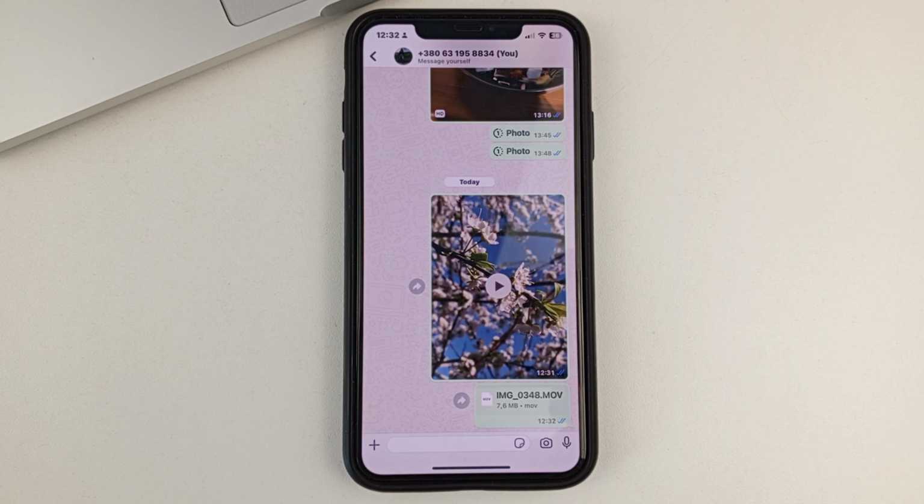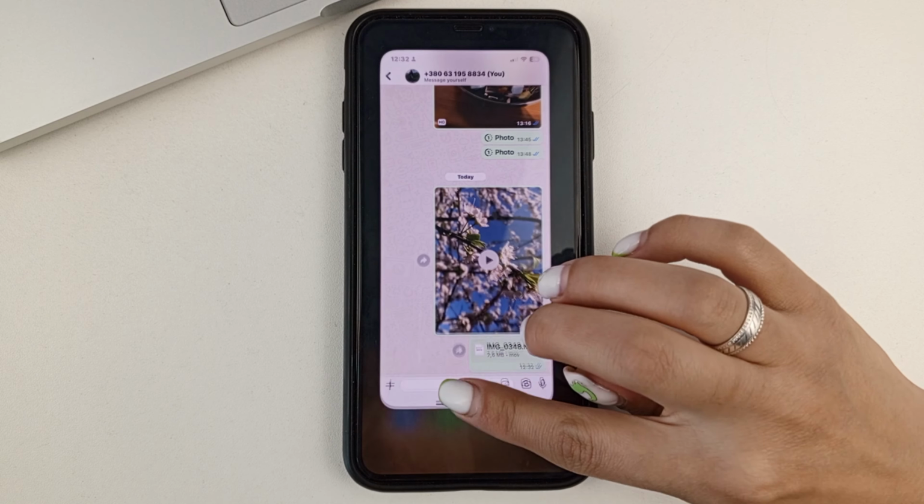And as you can see, the video is now sent as a document, so it doesn't lose its quality, which is especially nice if you're sending a big video for a few minutes. Then when the person will view it, they will view it in good quality. Friends, in this way you can easily send in good quality.